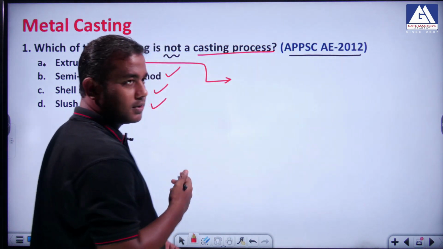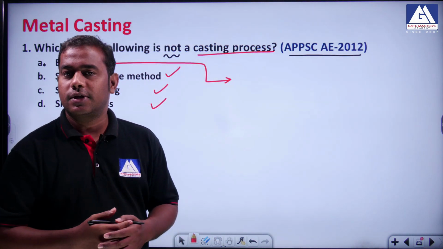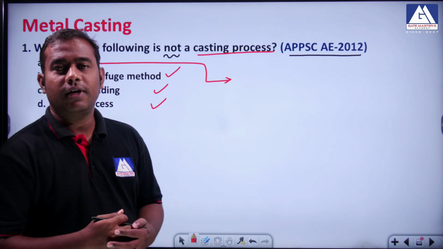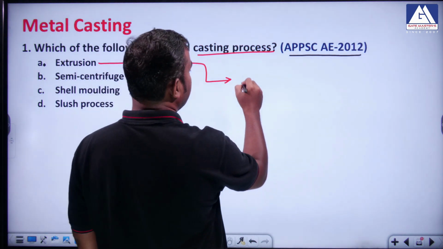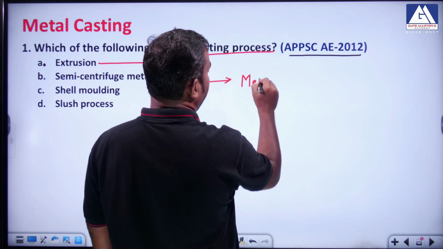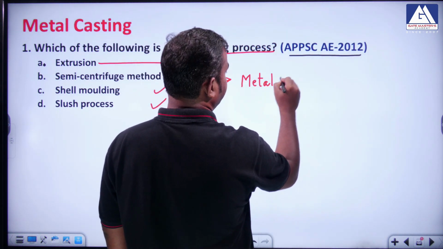We will be discussing this for a considerable amount of time in the case of forming processes, because it comes under the concept of metal forming.